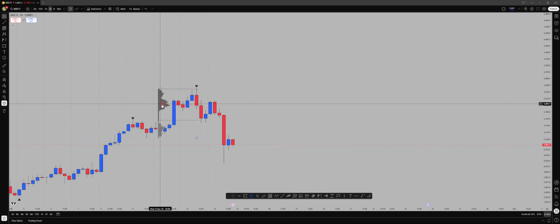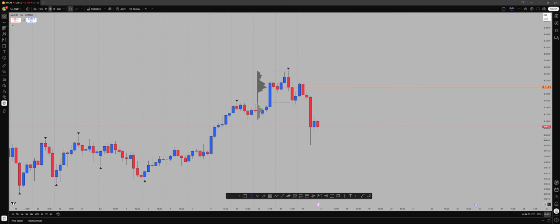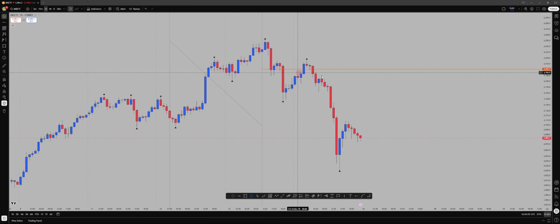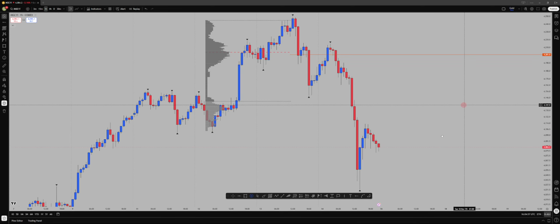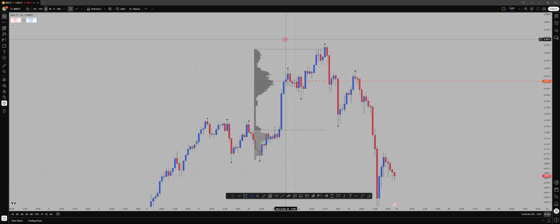Now the POC alone is a key level which you can use, depending on your bias. In this case you had market structure giving you a shift over here on this H4, so you can go on H1 for example, and then you can simply wait for the market to return to the POC, and then you can look for a short position since structure has shifted to the downside. Alright, so that's a typical way you can use it.